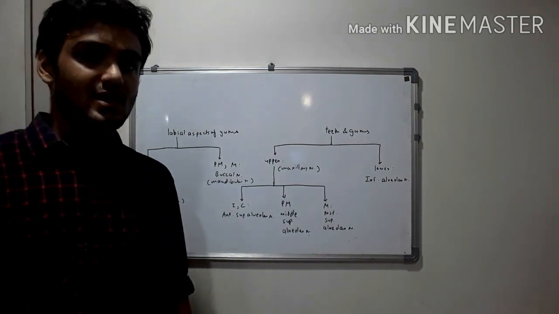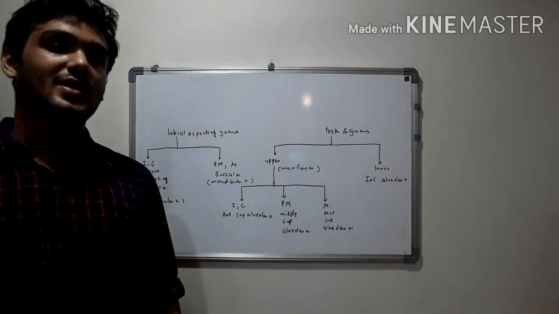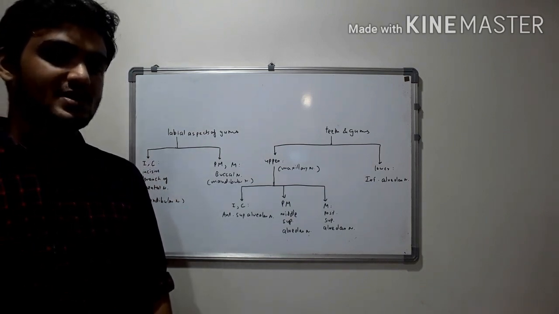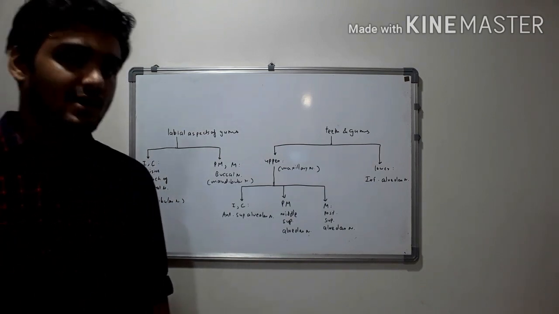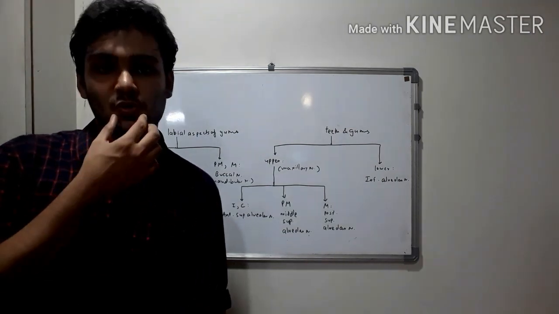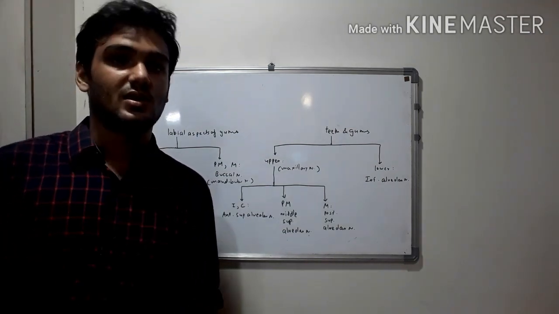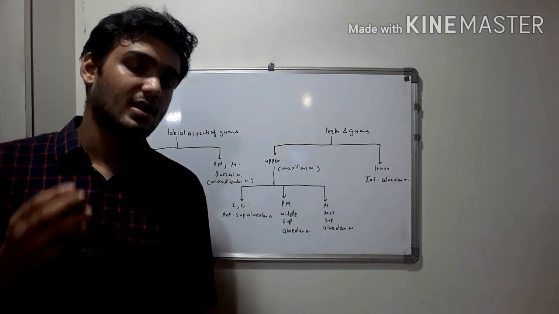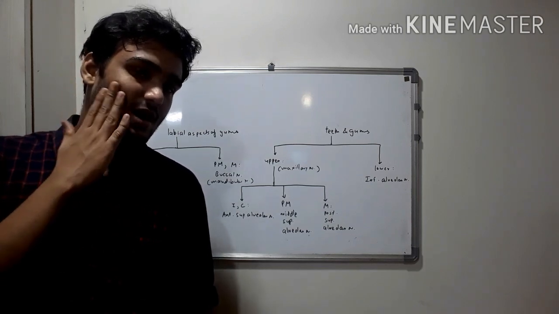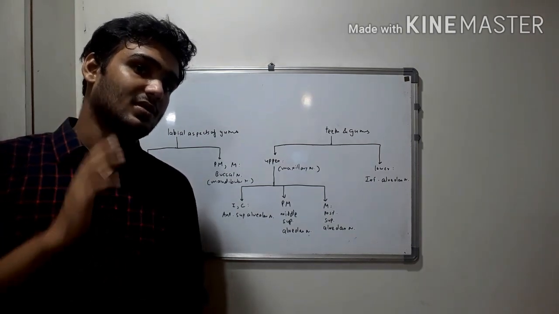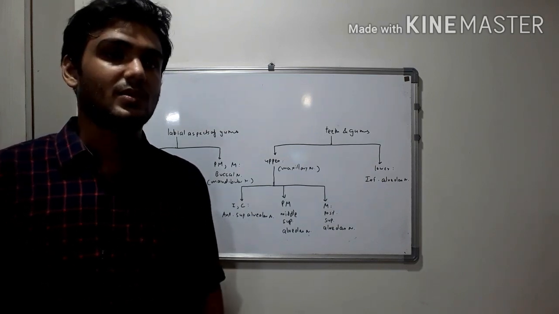Then the remaining are the molars and premolars. These are supplied by the buccal nerve. Now this is quite easy to remember as mental suggests chin, and opposite to chin we have the incisors and canines, and buccal suggests cheek, and opposite to the cheek we have the molars and premolars. So it's easy to remember.